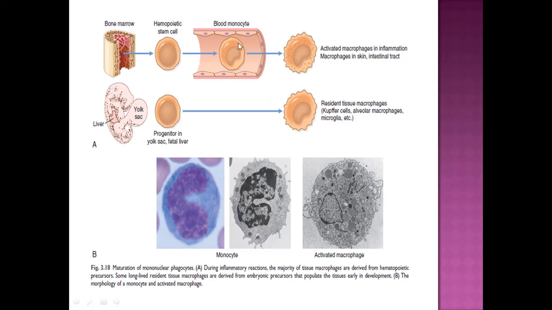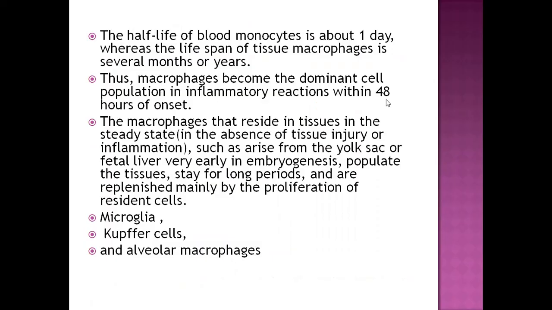During inflammation, macrophages are derived from blood monocytes. They activate there and produce several mediators. The half-life of blood monocyte is about 1 day. So, macrophages become the dominant cells within 48 hours of onset.